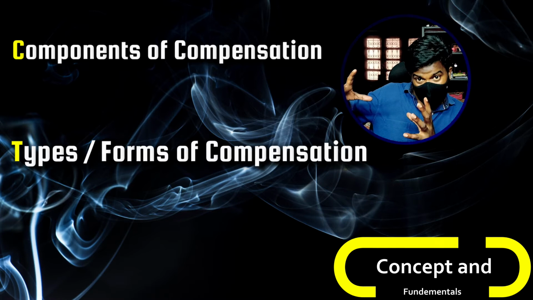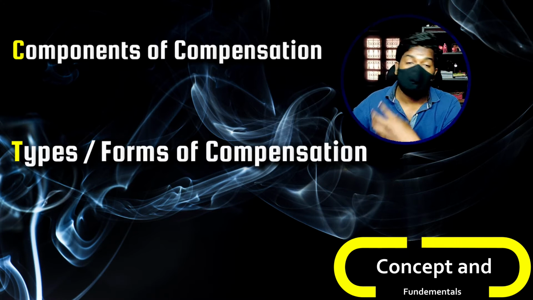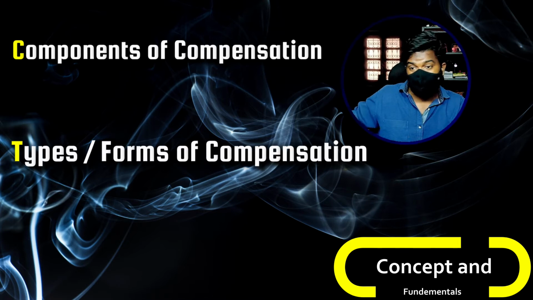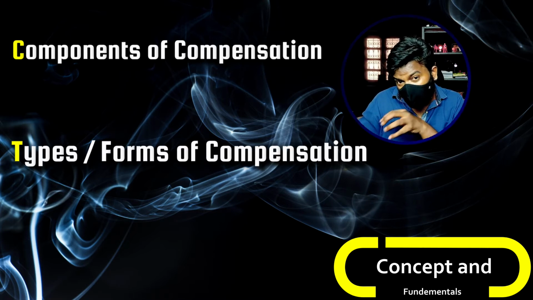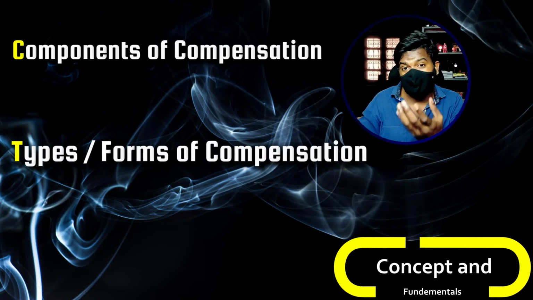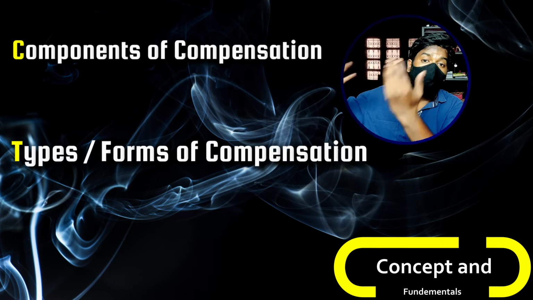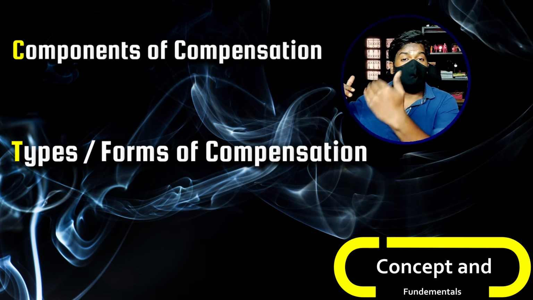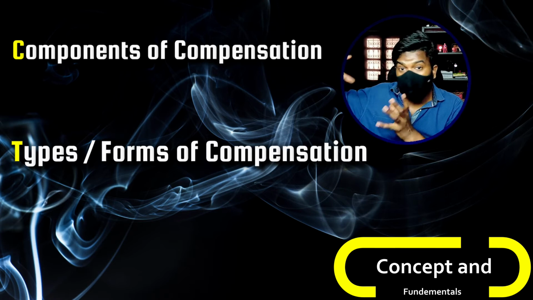Basically, in our first topic we discussed the different components of compensation. That means, in simple terms, if you open your salary slip, the different components that you see are what we have discussed under the topic of different components of compensation, or components of wage structure, salary structure in an organization. That is the basic topic that we have discussed till now.